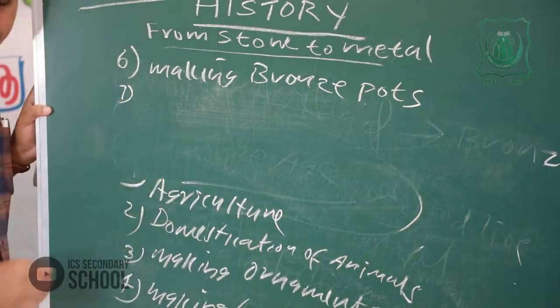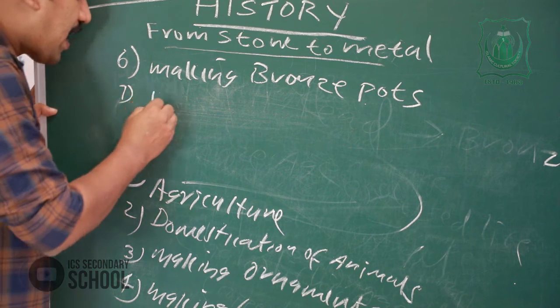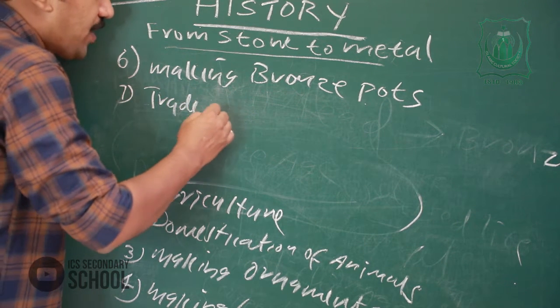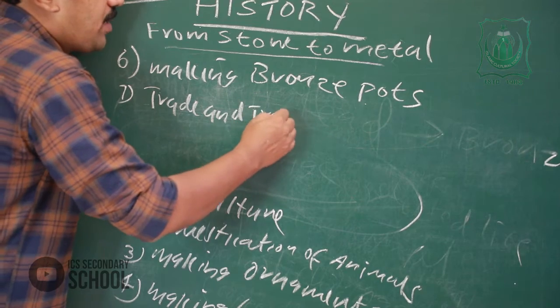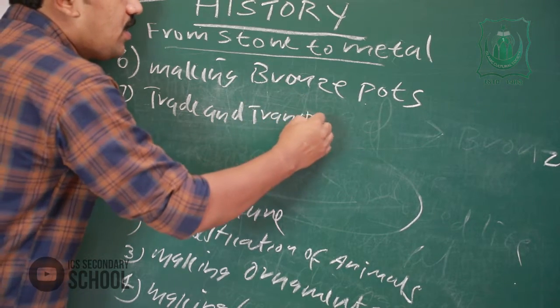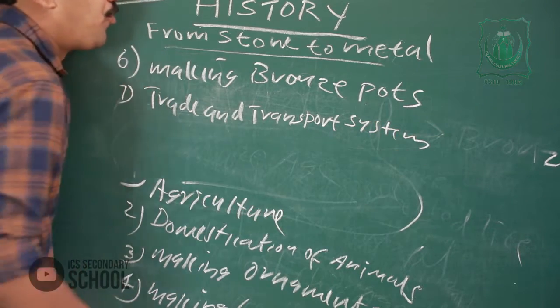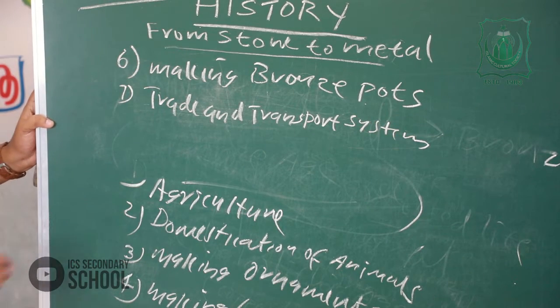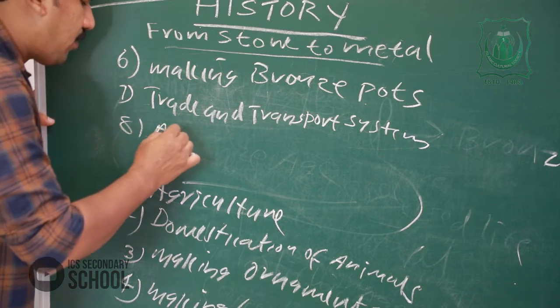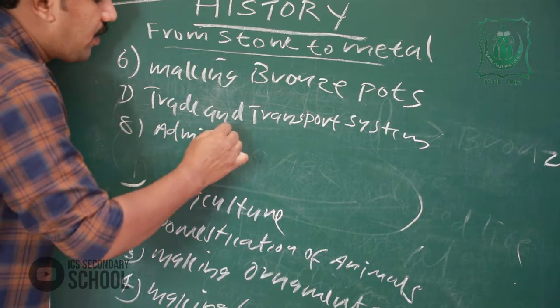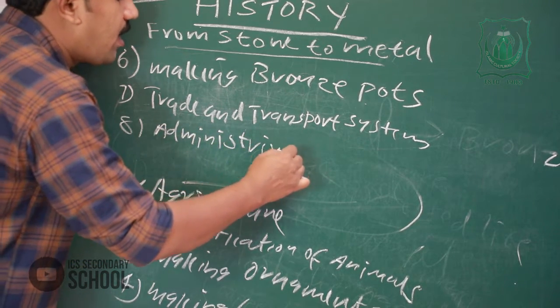The next one, trade and transport system, developed during the Bronze Age. Also, a clear administrative system developed during the Bronze Age.